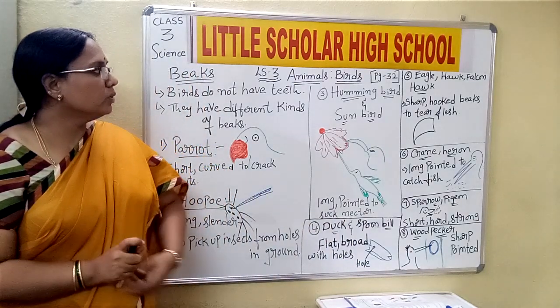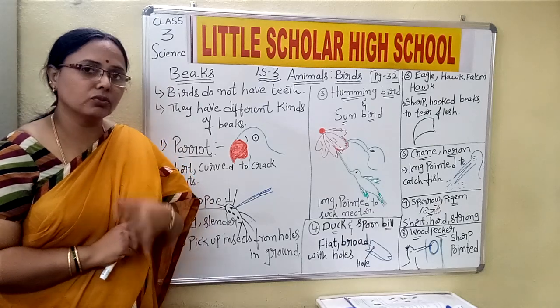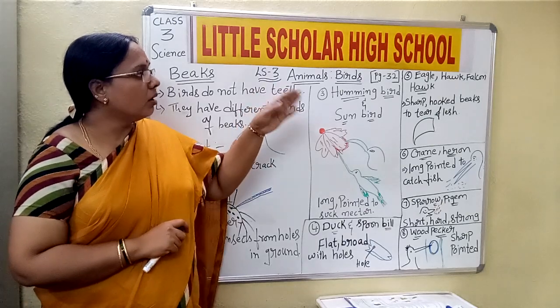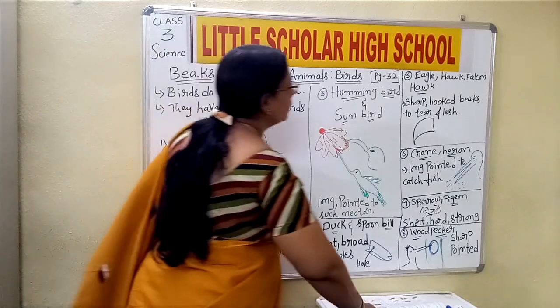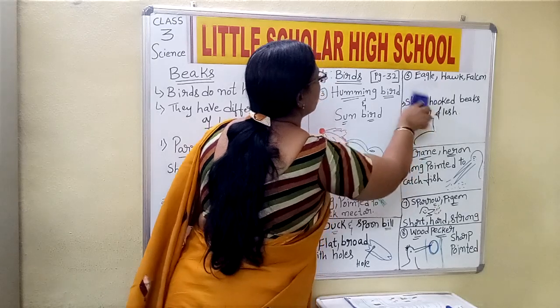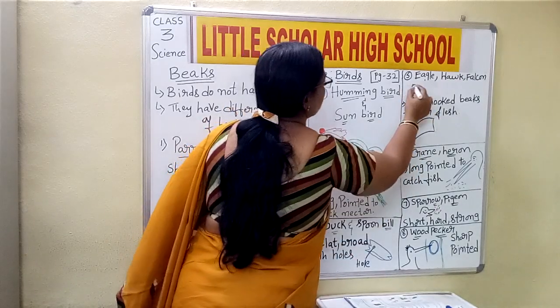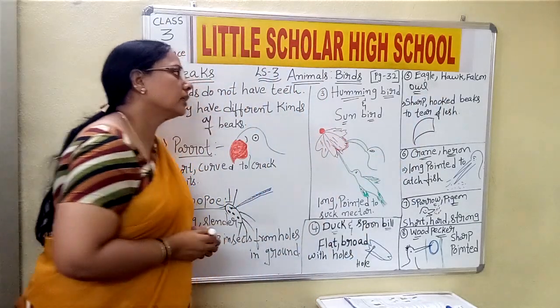Now let us move to the fifth one. Here we are discussing four kinds of birds, that is eagle, hawk, falcon, and, yeah, hawk is repeated here. Owl, it should be owl. Okay, so what are the four kinds of birds we are talking about here? We are talking about the eagle, hawk, falcon, and owl.